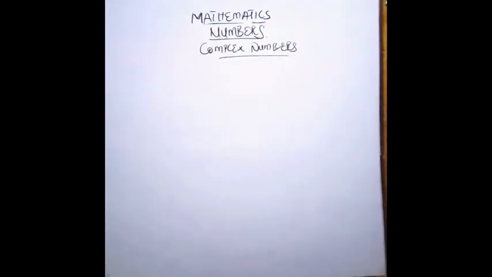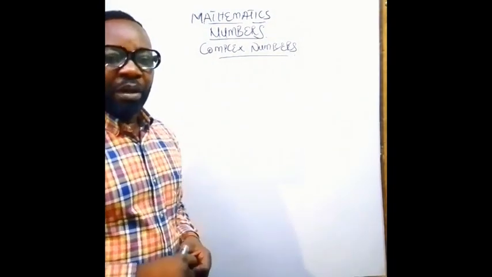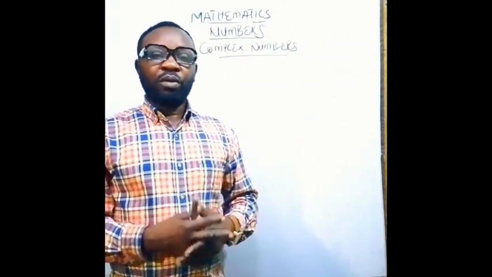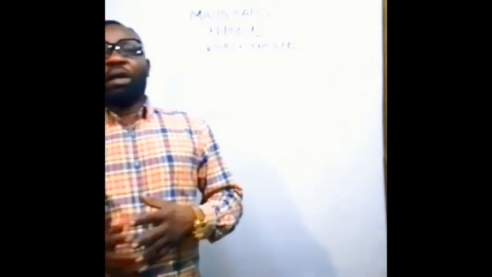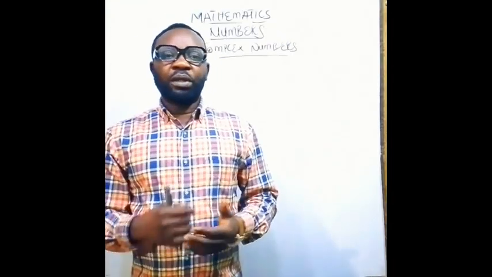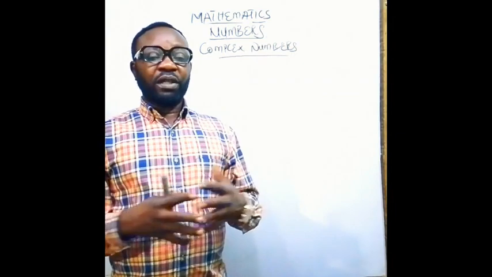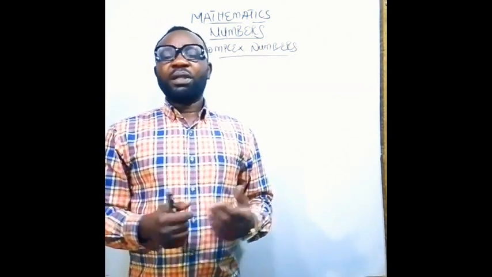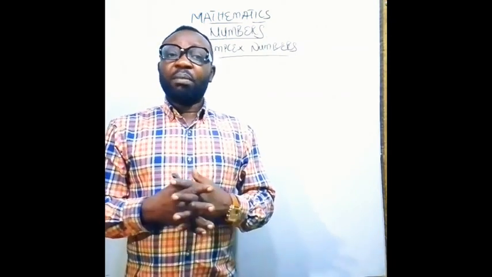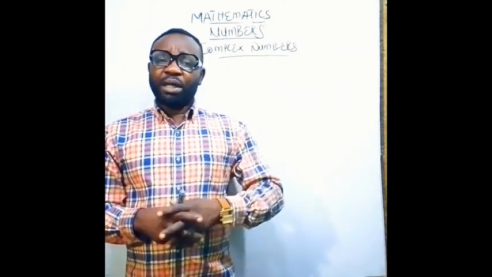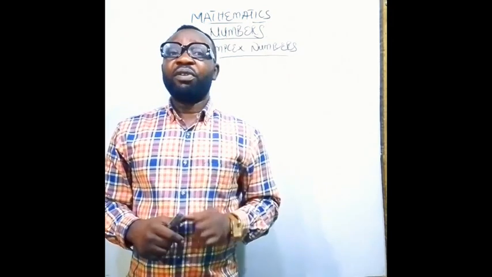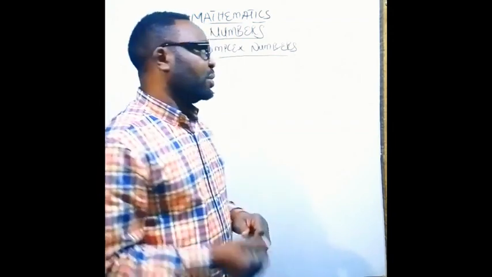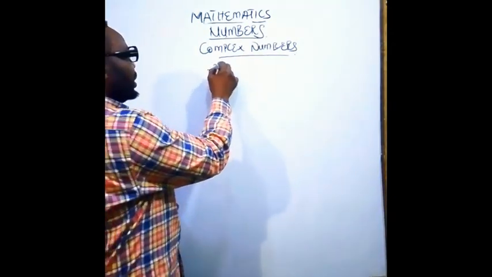We want to now look at what is meant by complex number. What do we understand by complex number? We have been able to look at real numbers, and I've given you the different types of real numbers that we have. Let's now look at complex numbers. Complex numbers are referred to as imaginary units. Let me give you a very good example of how a complex number can be created. For instance, if you have x squared